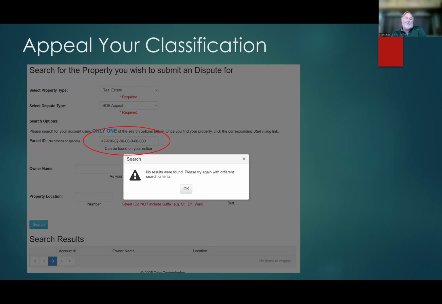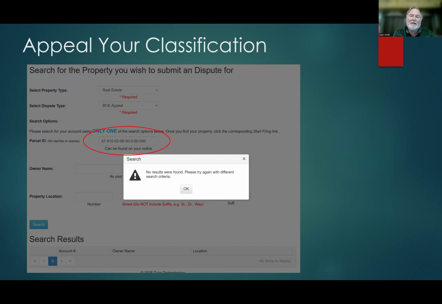So after you click begin, you'll get a screen. And in this case, I've gone ahead and entered, and you can see it. It's a little dimmed out because it's in the background. I entered my parcel ID exactly as it is on my assessment notice, and that includes these dashes. And you can see that when I enter it that way with the dashes, it says there's no parcel called that, that it can't find that property.